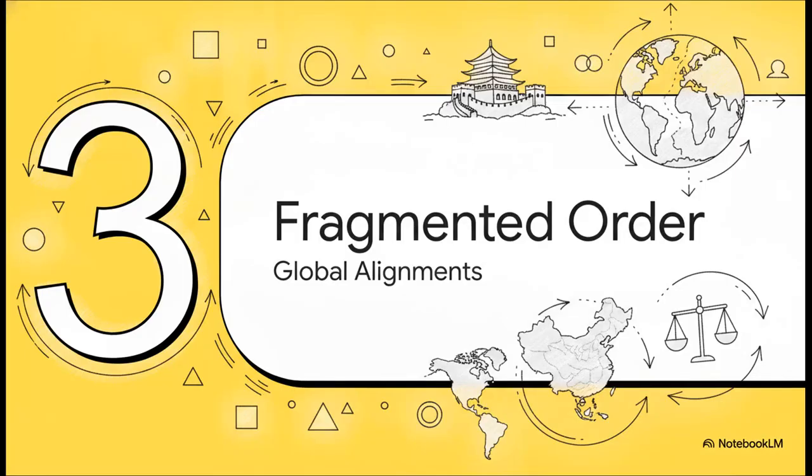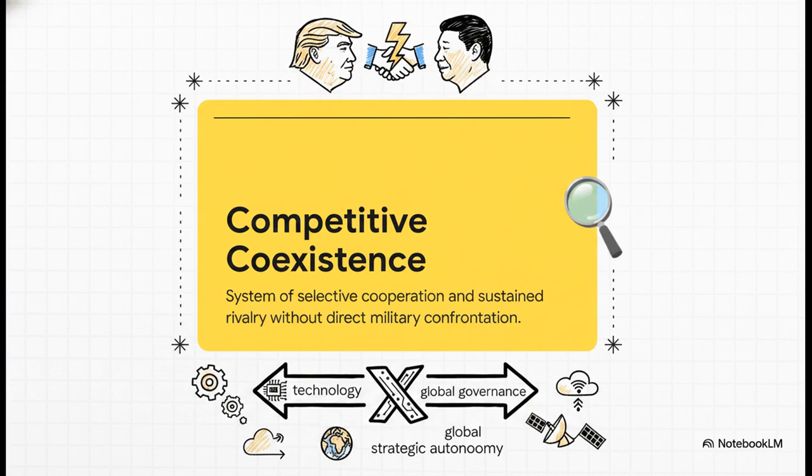Okay, let's pivot to Section 3, the fragmented multipolar order and global alignments. So the direct result of that bilateral summit is this idea of competitive coexistence. This defines an international system characterized by selective cooperation and sustained geopolitical rivalry, but crucially, without direct military confrontation between the major powers. Because there's this deep underlying strategic mistrust, this competitive coexistence is fully expected to be the defining feature of international politics for the next decade.